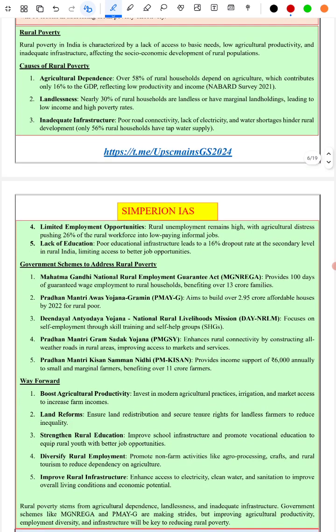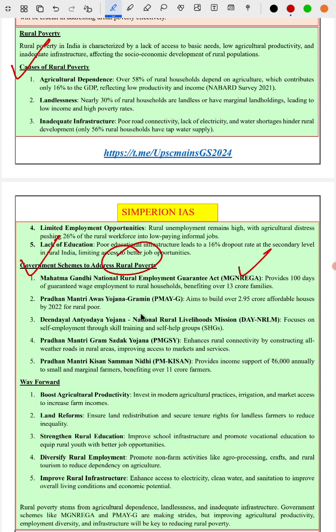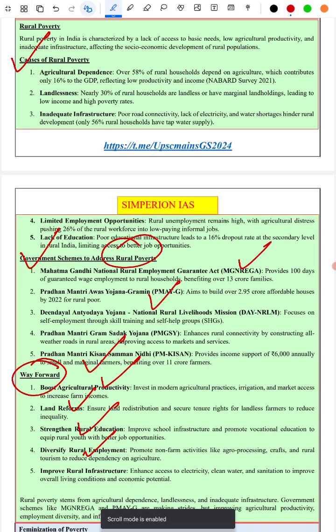Again the same: the causes of rural poverty, government schemes to address rural poverty, like NREGA, Pradhan Mantri Awas Yojana, Pradhan Mantri Kisan Samman Nidhi, etc., and way forward. In rural areas, mainly importance is to boost agricultural productivity, better land reforms, insurance, etc. Rural education, employment opportunity in rural areas, better infrastructure in rural areas.